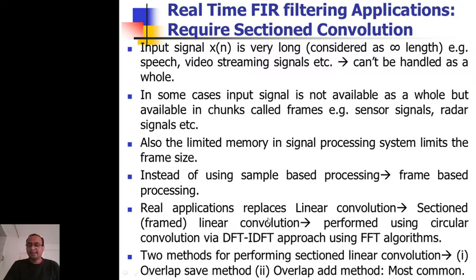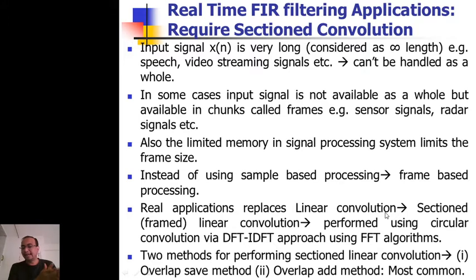So in real applications, when the signal is like this, we replace the linear convolution by sectioned linear convolution. It means we first take a block of the signal, pass it through the filter, and obtain the answer. Then we take a second block of the signal, pass it through the filter, take the output, and continue like this. So we are doing linear convolution, but in a sectioned or framed manner. That is called sectioned or framed linear convolution.